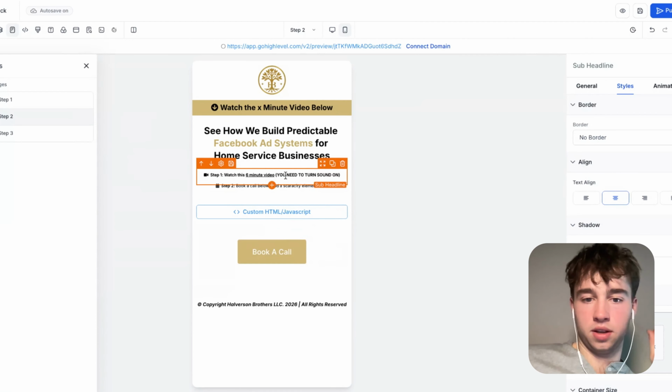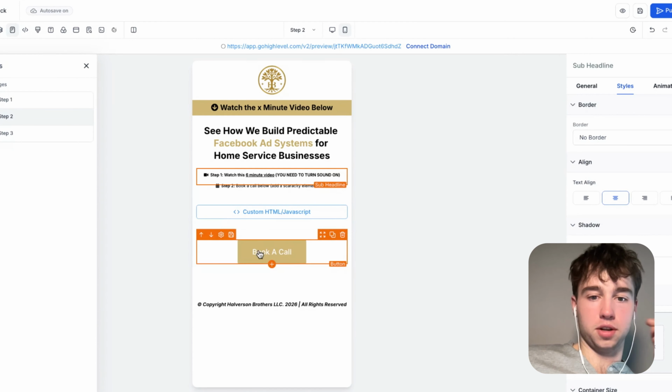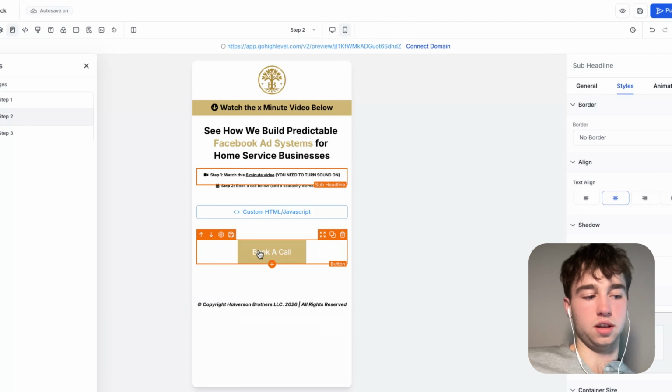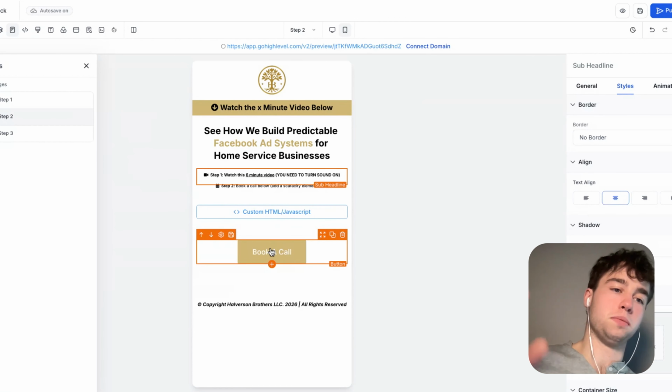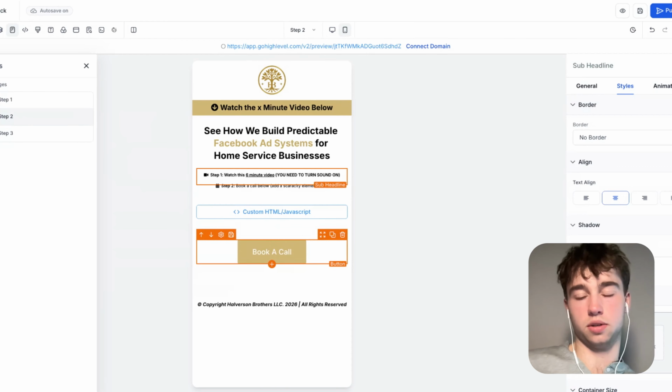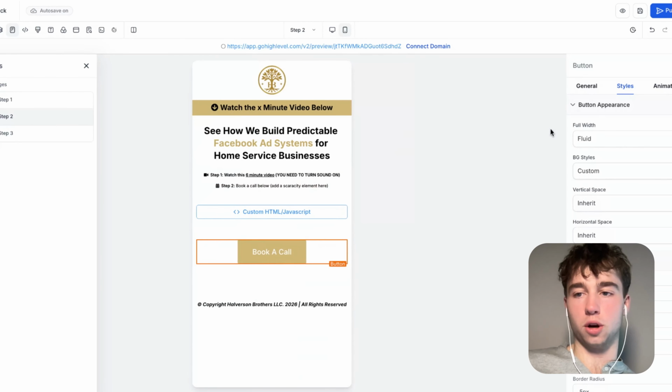So yeah, and then we'll have the VSL and then we'll have the button to book a call, which will just take them to the direct calendar link. Essentially, what we could do is we could have the calendar embedded. Those are kind of just things we're gonna have to split test over time to see if they actually work and give us an ROI. But I think for now, just a simple book a call button would be good.